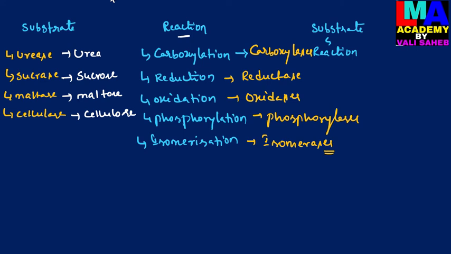And then the naming of enzymes on the basis of a combination of both substrate and reaction.